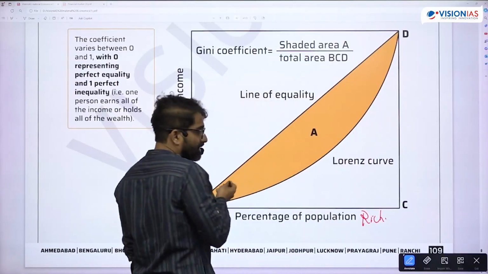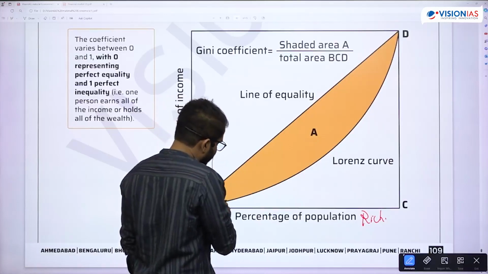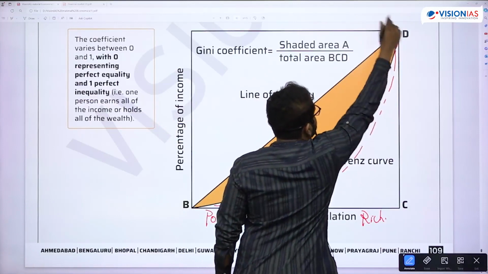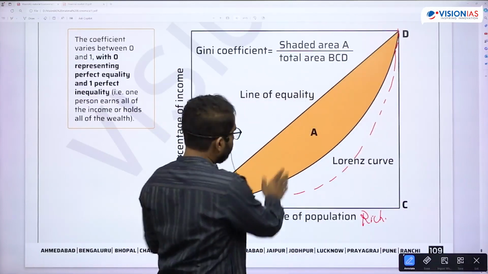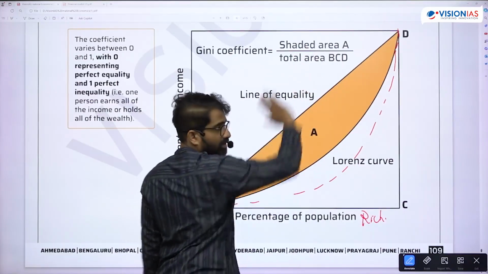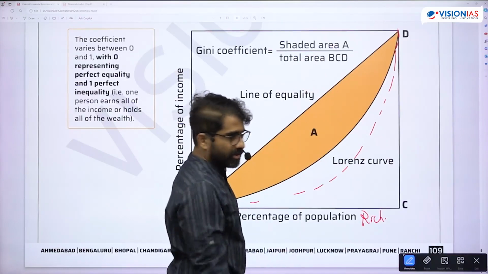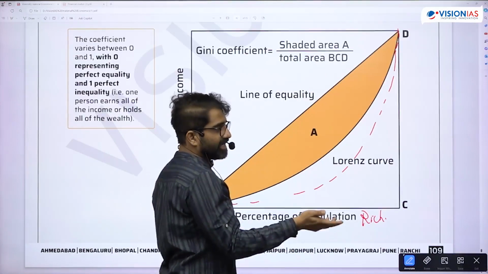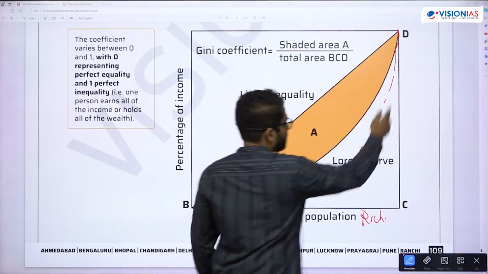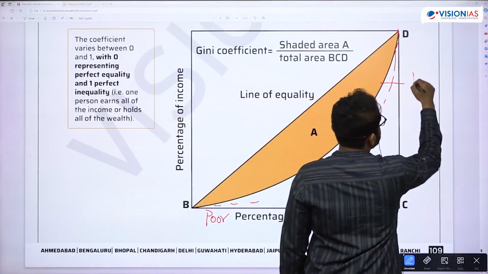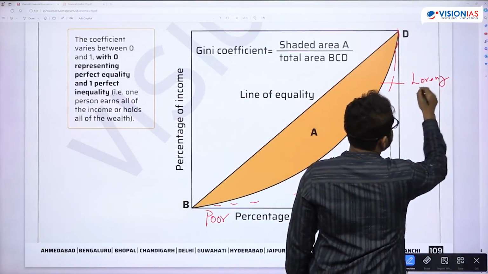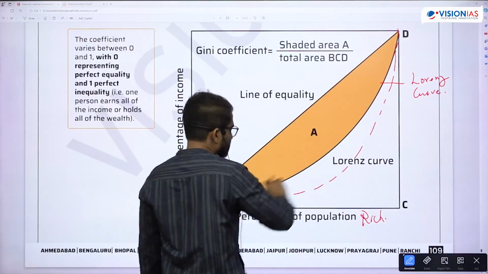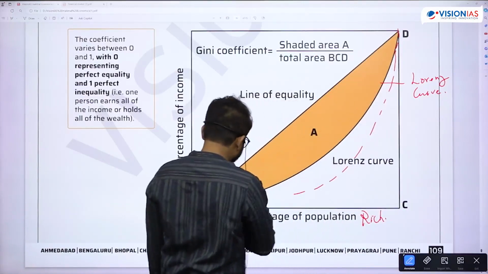And the more the inequality, you move farther away from the line of absolute equality. Is that okay? Yes. And now, I plot the Lorenz curve. So highest inequality would be when this Lorenz curve coincides with this line.